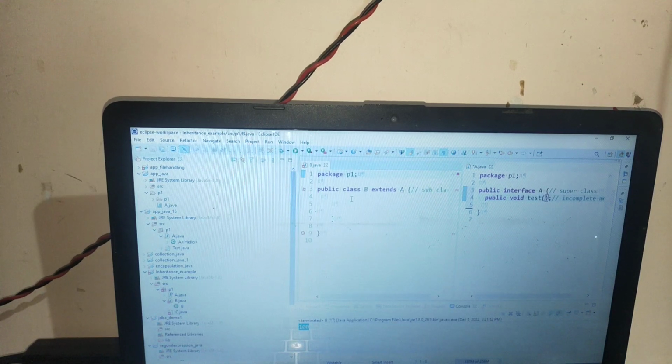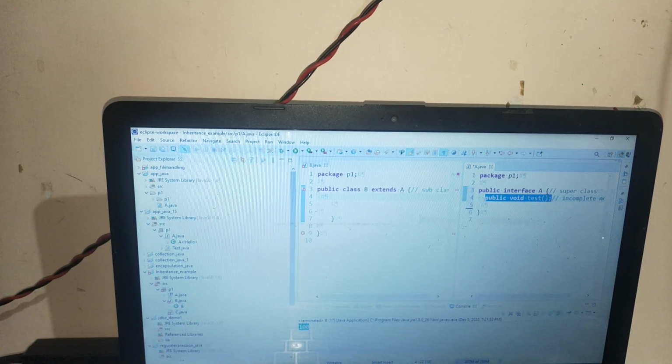So firstly, if I do only single inheritance here, interface can consist of only incomplete methods. But the point is, if we want to complete that method and generate some output, how is it possible?